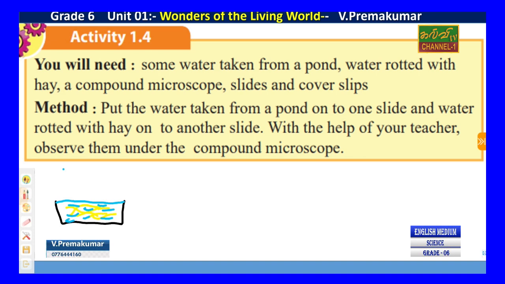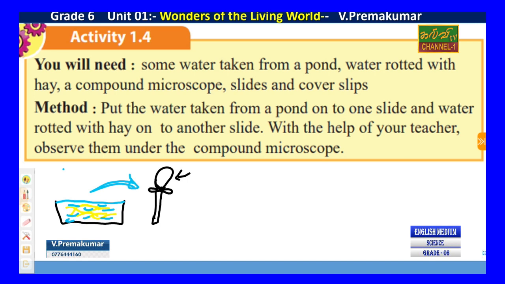With the help of your teacher, after the first or second day, we will take this water, for example, by using this kind of apparatus.